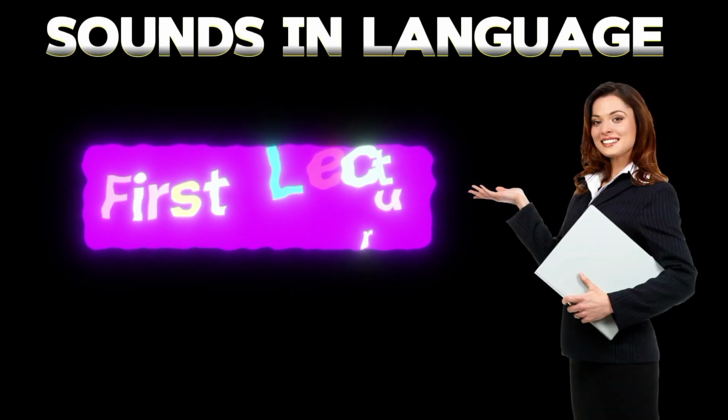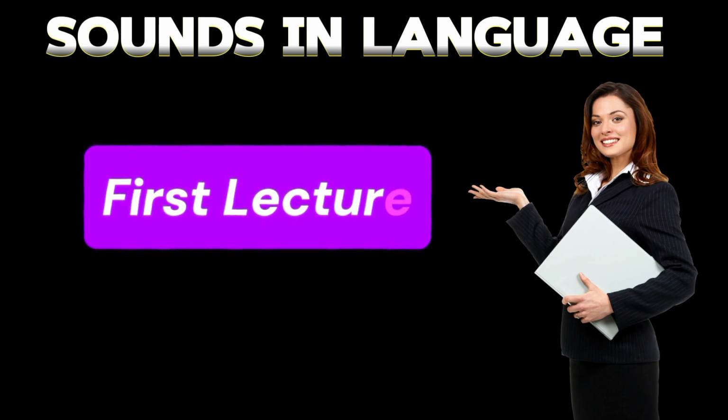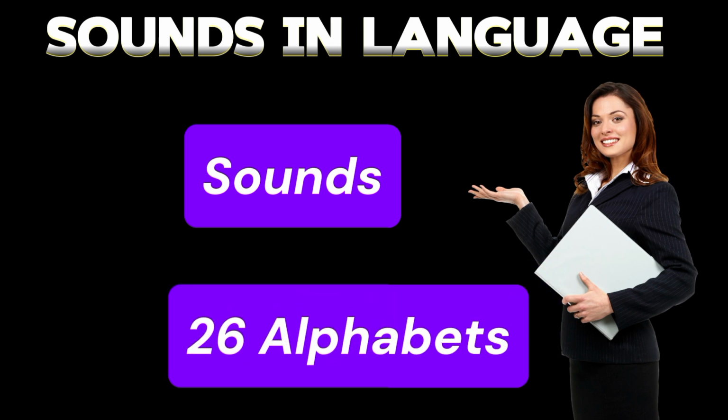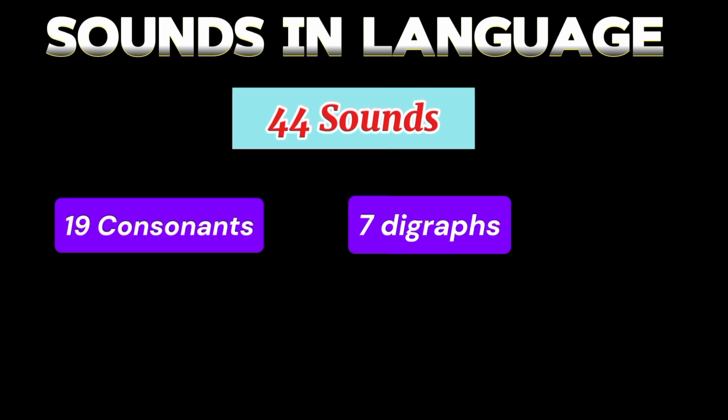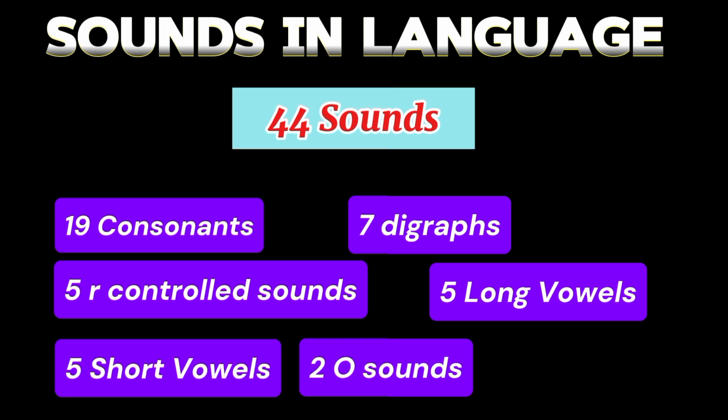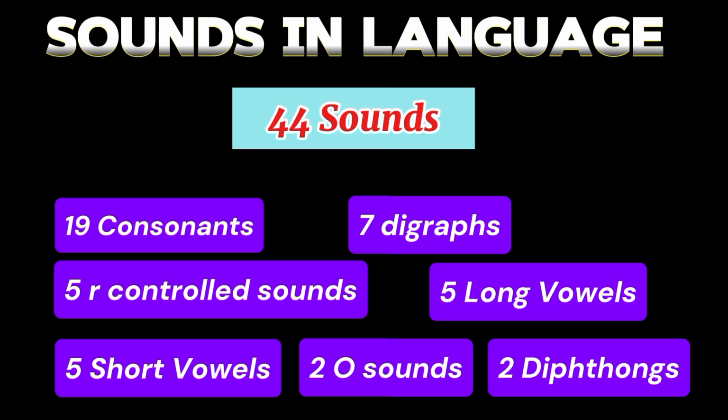So today is our first lecture. In speaking, we have to deal with the sounds. Sounds are the more important in speaking English. Do you know that there are 26 alphabets but 44 sounds? They are divided into 19 consonants, 7 digraphs, 5 R-controlled sounds, 5 long vowels, 5 short vowels, O sounds, and 2 diphthongs. I'll help you learn and understand those 44 sounds along with some other blended and special sounds used in English.